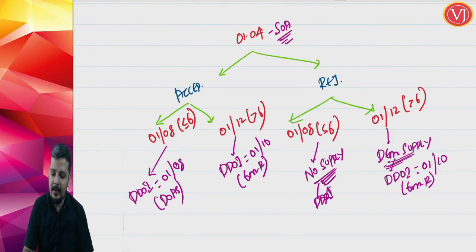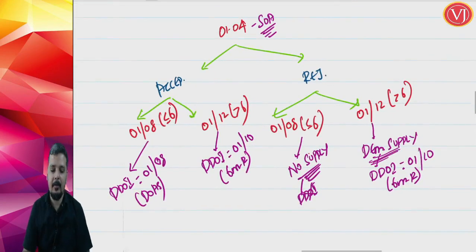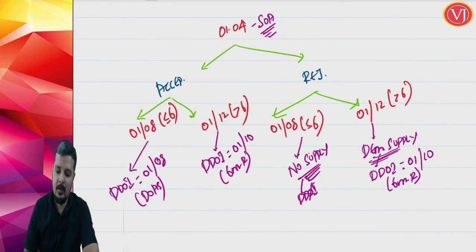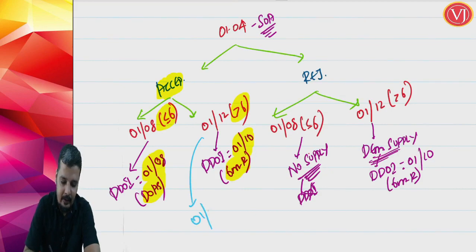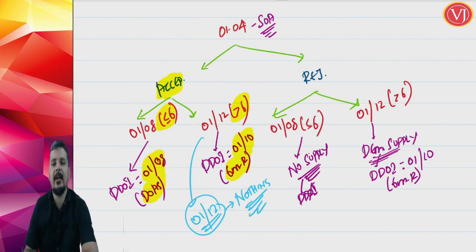It will be deemed supply, a very important point here. So if you look at the scenario, if you are accepting it within 6 months, it is date of actual supply. If you are accepting this after 6 months, immediately on completion of 6 months, 6 months from the date of removal, it is supplied. And when actual supply happens, this is also deemed supply. On 1st of December, nothing will happen, because already invoice is raised.